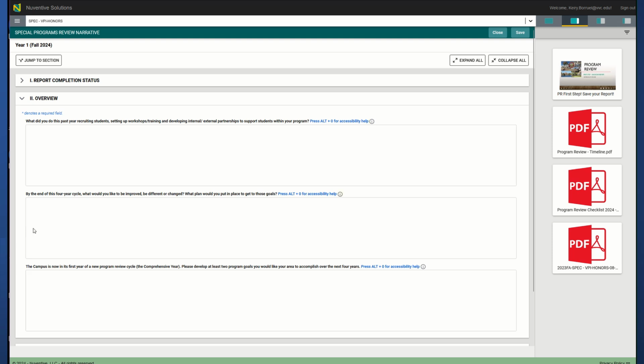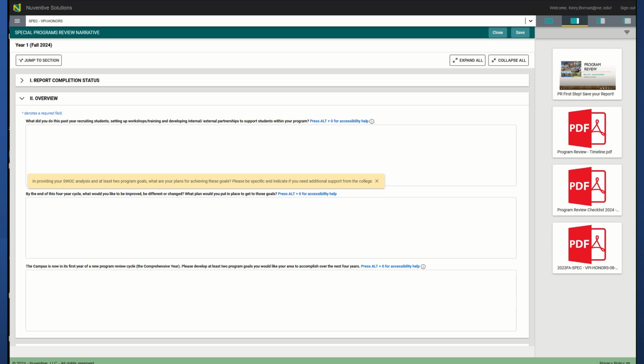So the next prompt is, by the end of this 4-year cycle, what would you like to be improved, be different, or change? What plans would you put in place to get to those goals? Again, this prompt is just asking you to look at your SWOT analysis. And a SWOT analysis, I actually do believe it gives you here. Oh, it doesn't. Okay, it's okay. It's just your strengths, your weaknesses, opportunities and challenges.